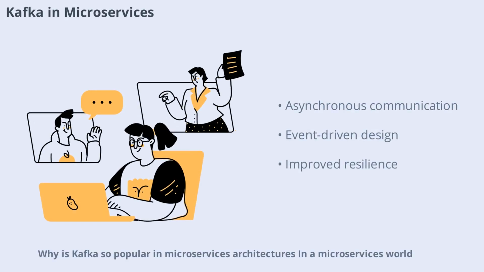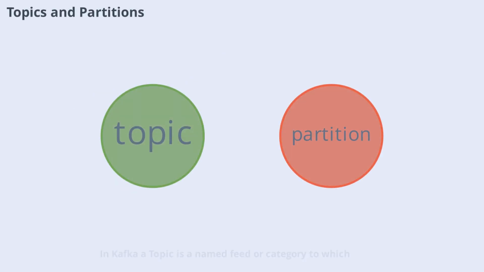Why is Kafka so popular in microservices architectures? In a microservices world, services need to communicate without being tightly coupled. Kafka enables asynchronous communication, so producers don't wait for consumers. It supports event-driven architecture, resilience, scalability, and provides a reliable audit trail. Unlike REST calls, which require both services to be up at the same time, Kafka allows services to operate independently, improving overall system robustness.